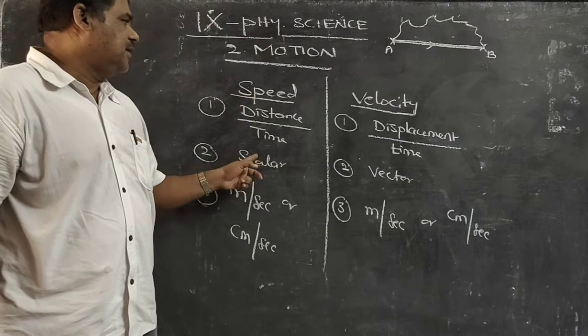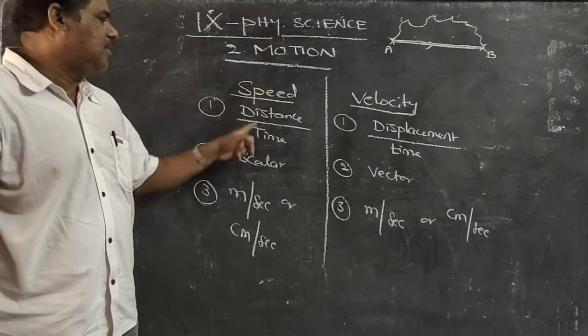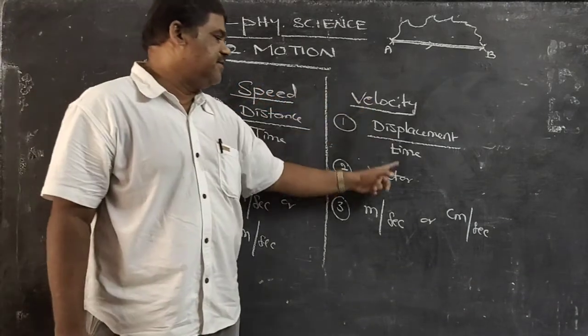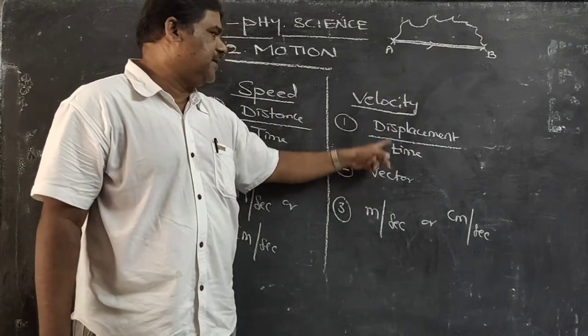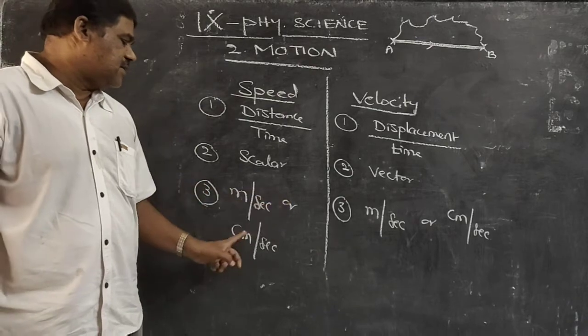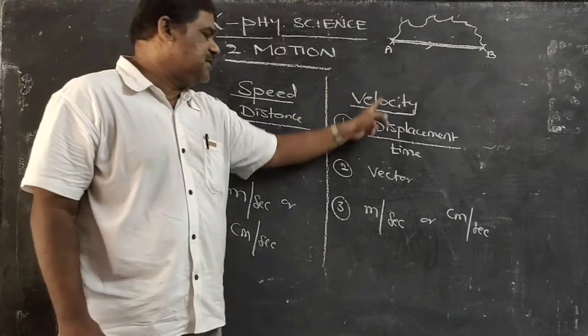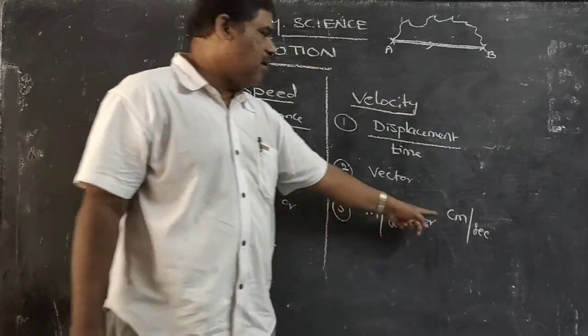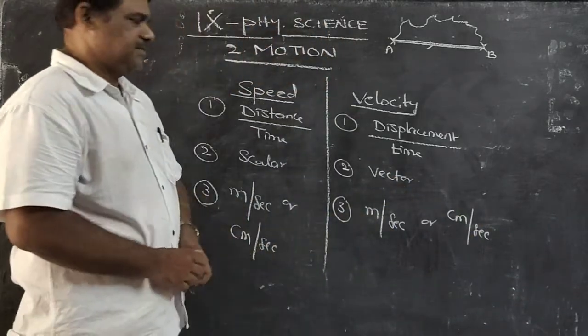Speed is a scalar quantity because it has only magnitude but no direction. Velocity is a vector quantity because it has both magnitude and direction. Speed is expressed in meter per second or centimeter per second. Velocity is also expressed in meter per second or centimeter per second.